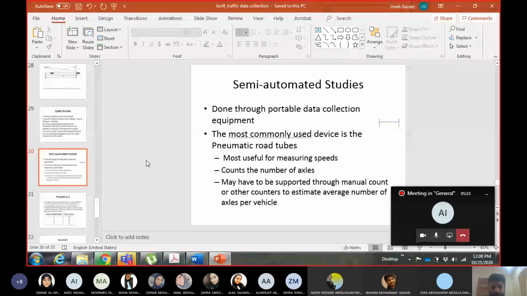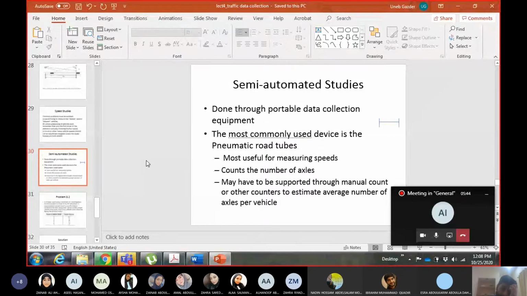Before you place it, the data cannot be collected, and until you take it back, you cannot have the data. So that's why we call them semi-automated, because you are required at some stage. You are not recording the data, but the human interaction is required at some stage.